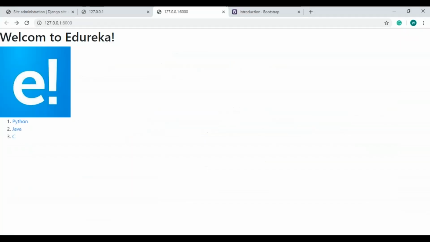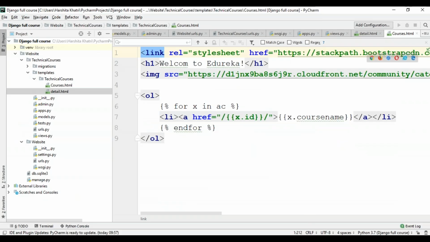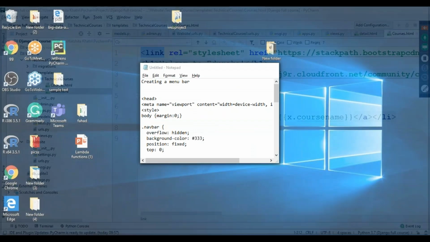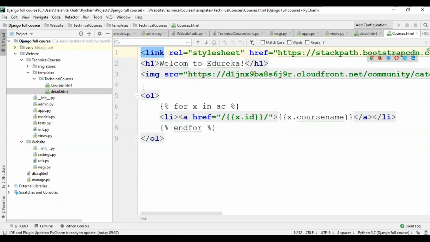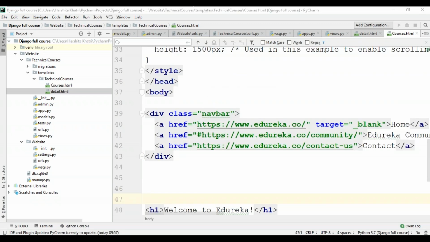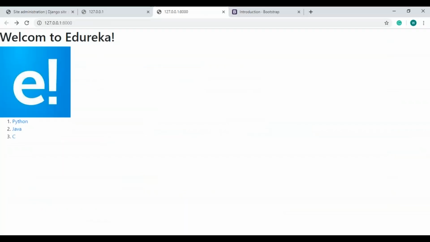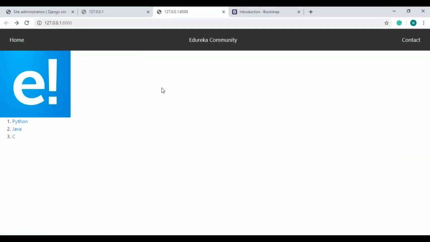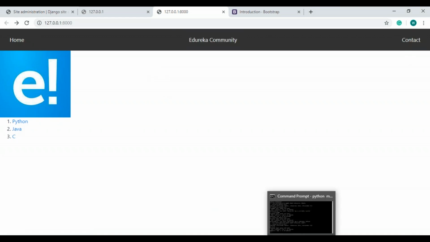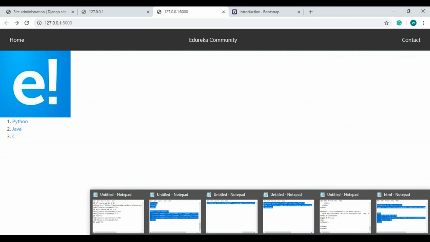My website as of now does not have anything such as a menu bar. So let's move on and add that. I already have a piece of code for that. Just copy it and I'll paste it. Okay, this is Welcome to Edureka. Sorry for that, I'll just add it here. Let's save this and I'll rerun my development server. As you can see over here, a menu bar has been added to my home page. All these bits of code I've taken from the Bootstrap website. You can also take it from there, guys.